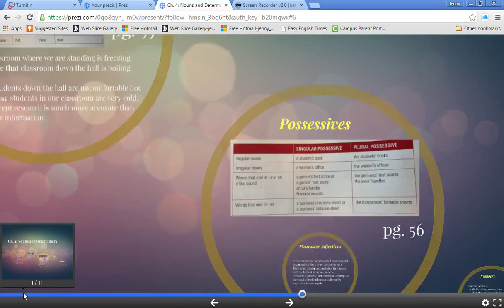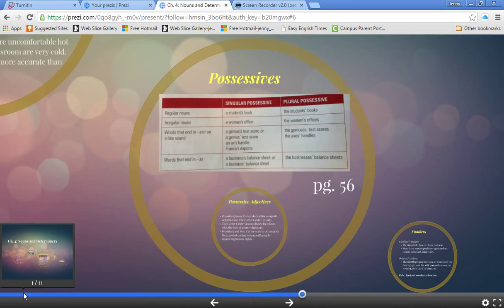Okay, and then for possessives, this chart on page 56 summarizes how to use the possessive apostrophe. So for regular nouns, you add apostrophe s to singular nouns to mean possessive, and you add an apostrophe after the s for plural.